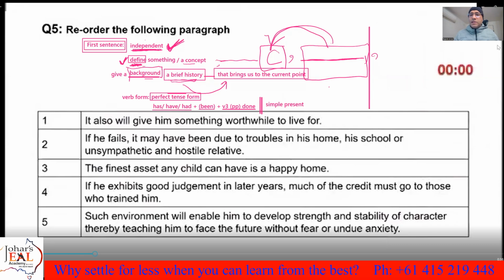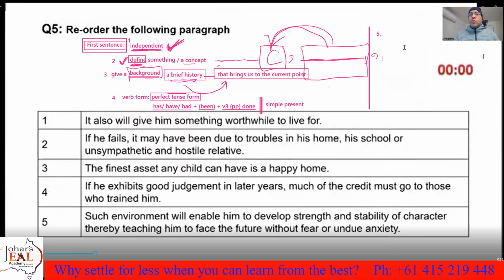Another point I'll tell you, if I give them numbers, this is point number 1, point number 2, point number 3, point number 4, and my point number 5 is about what?